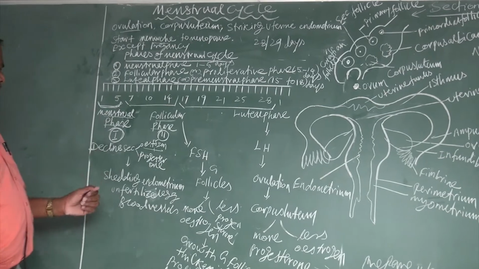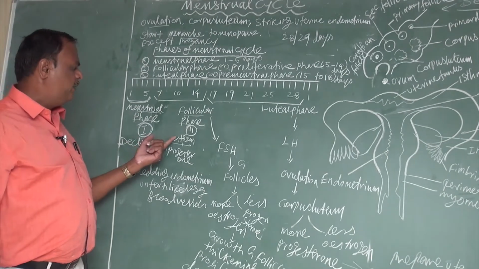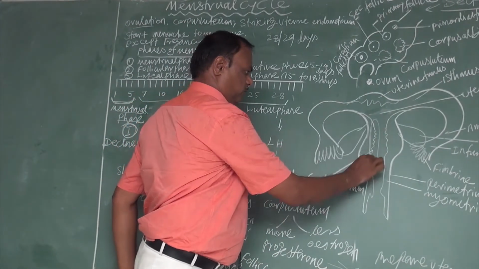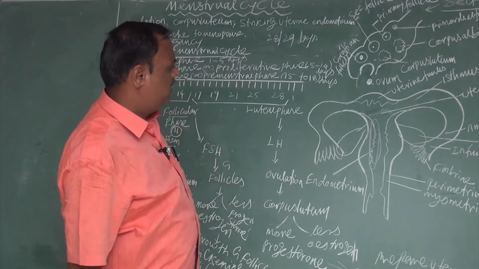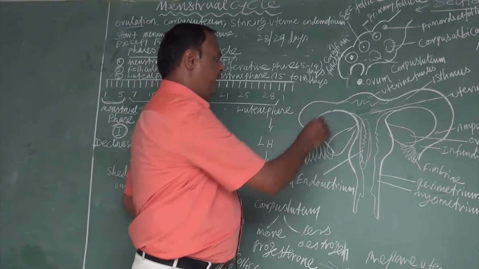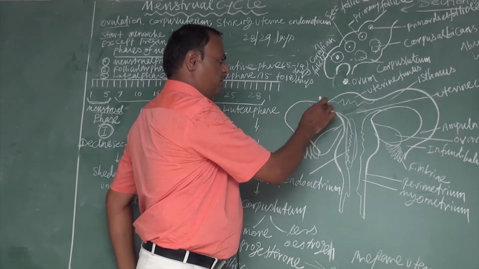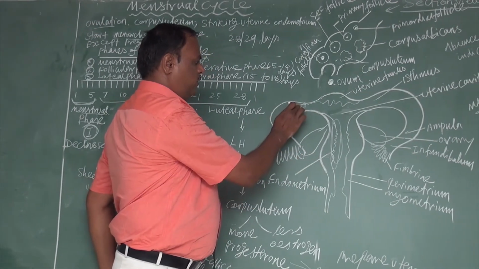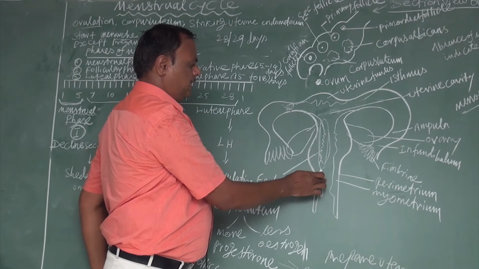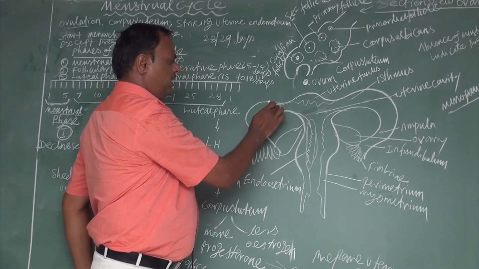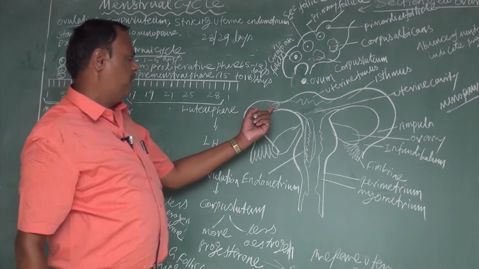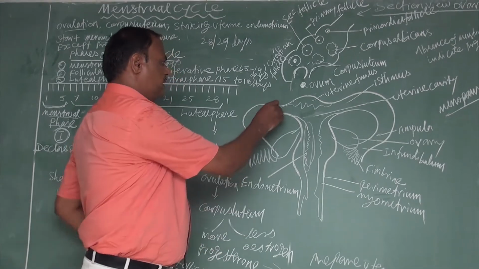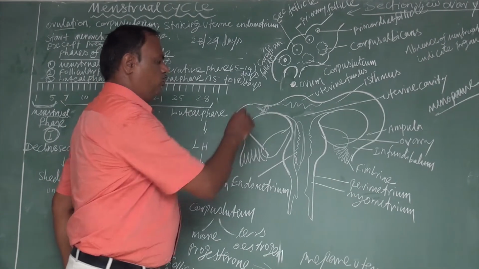The first phase is called the menstrual phase. Due to the decreased secretion of estrogen and progesterone, there is shedding of the uterine endometrium, and also the breaking of the unfertilized egg. If fertilization takes place, the ovum passes through the isthmus junction and the sperm also reach the isthmus of the fallopian tube. If the sperm is not present, the egg is not fertilized, and the unfertilized egg starts to break.